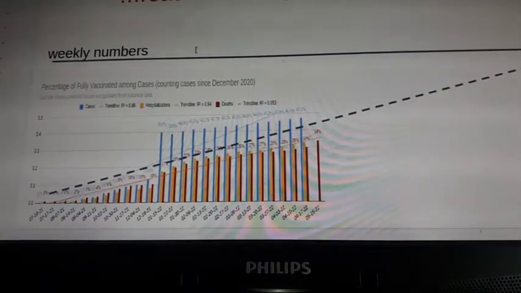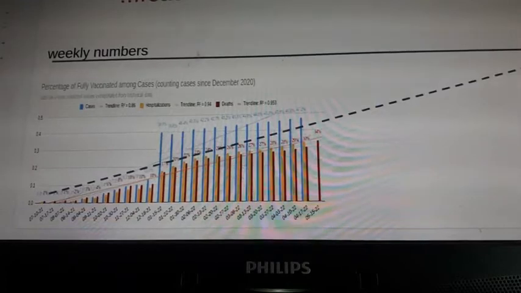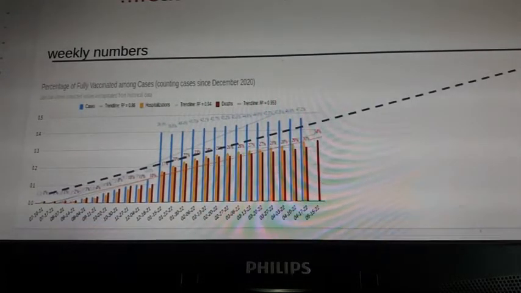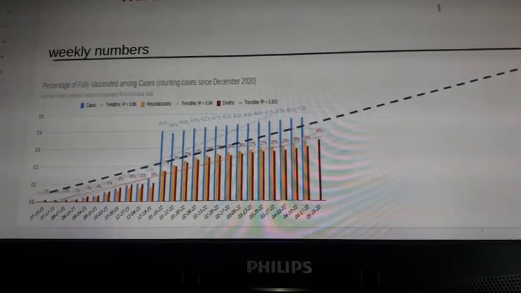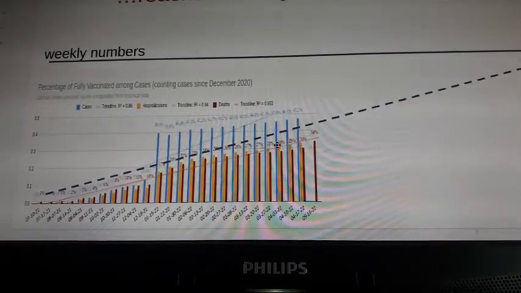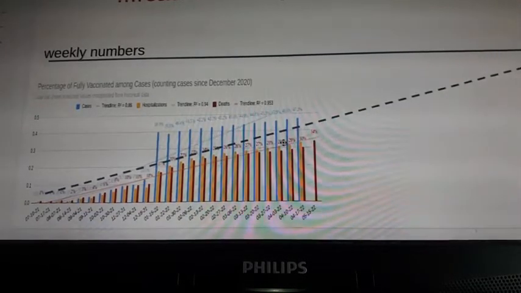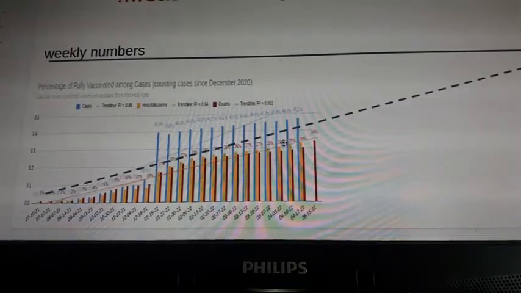So if you're not sure which candidate to vote for, just ask them, would you like to bet with me on the number of deaths among fully vaccinated? And if they are hesitant or if they don't want to discuss it, then there's something really, really strange. Because it should be just a lot of fun to play this game.